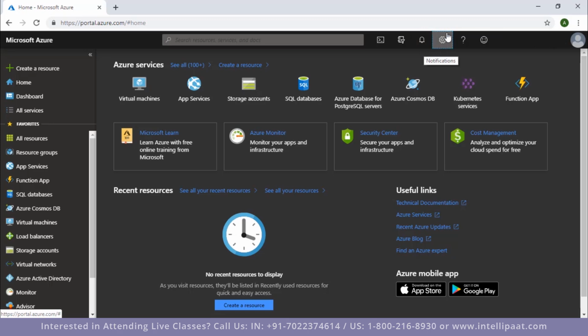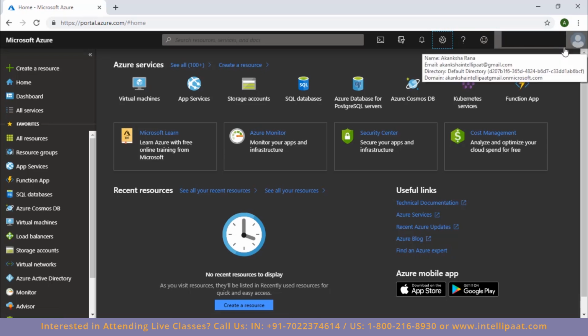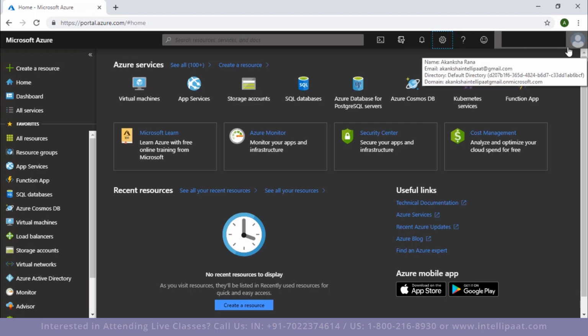So moving ahead, to the right of this notification icon, we have settings icon, which you can use to modify the settings of Azure portal. And then to the right of that, we have this help icon, which you can use to search for online help regarding any doubt that you might have about this Azure portal. And then to the right of that, you have this feedback icon, which you can use to give your feedback to Microsoft Azure. And to the extreme right corner, you have your own account, wherein you will get the information related to your personal account, right?